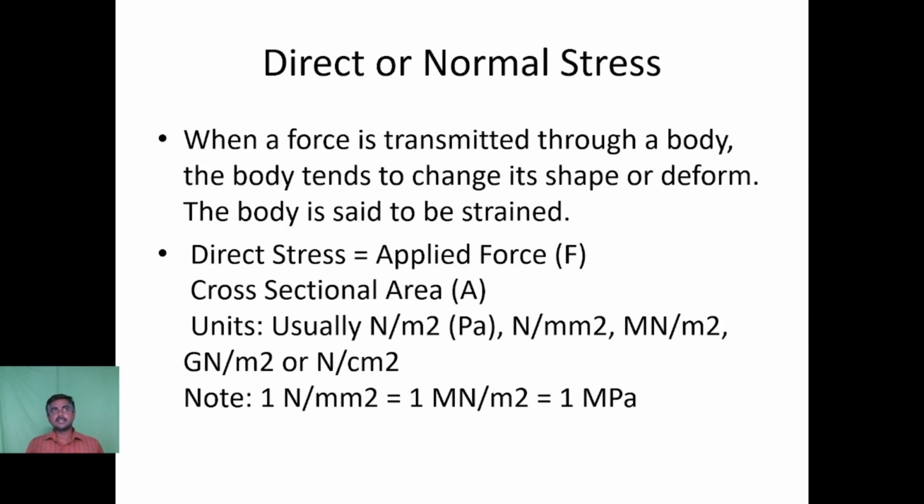Normally stress is a measure of the force acting per unit area. When a body is subjected to some force, we measure that force, and the force acting per unit area is called stress. So direct stress is load by area: the load acting on the body divided by the area of the body. Stress is equal to load by area. For load the unit is Newton, and for area it is meter square, so Newton per meter square is the unit for normal stress.